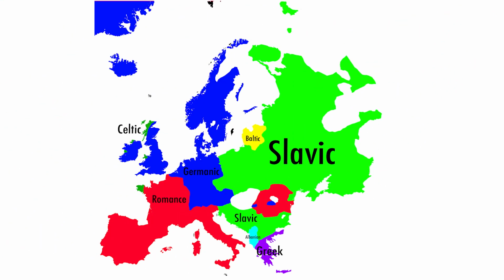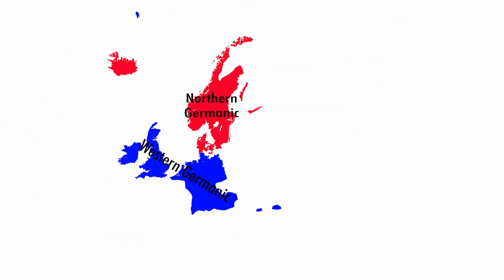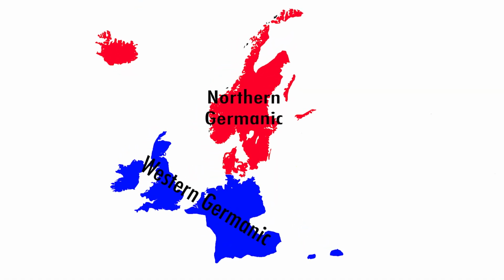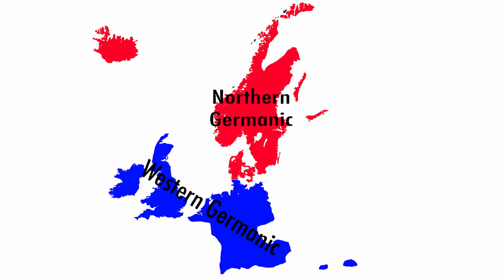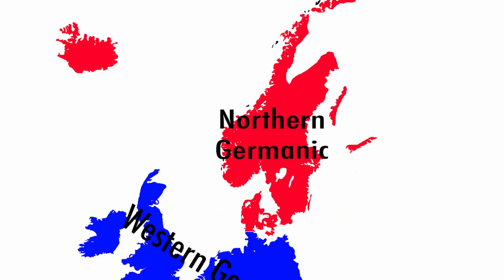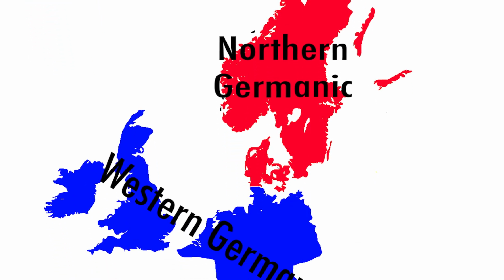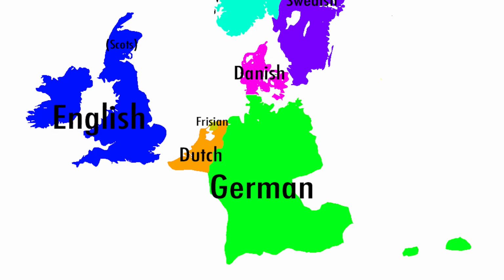First, let's take a look at the Germanic languages. Germanic languages evolved from the ancient Proto-Germanic language, and generally fall under two categories. The Northern Germanic languages are Scandinavian languages, like Norwegian, Swedish, Danish, or Icelandic, while Western languages include mainly German, Dutch, and English, as well as smaller languages like Scots or Frisian.